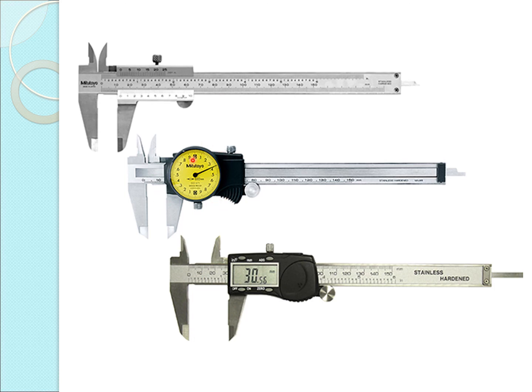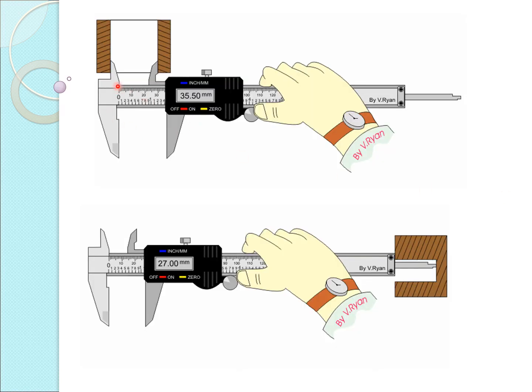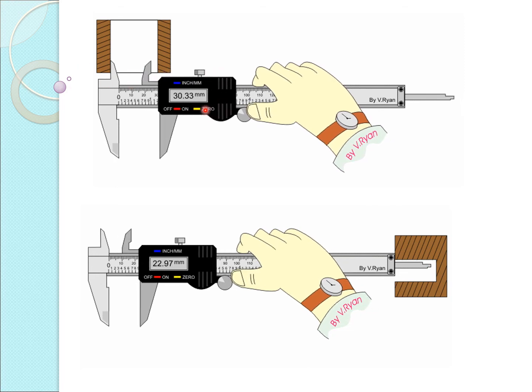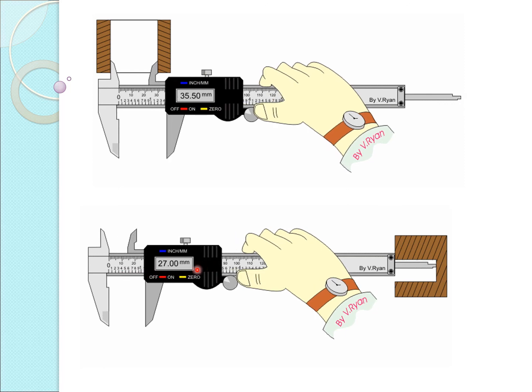Now we can set up with a dial also, we can get up to the microns. Here in digital, nowadays digital calipers are available. Directly without any calculation, we can keep the object here. It will show the value of the object up to some mm points, 30.56 mm. So this is the length of the object. It will show the reading like this. See here, 27 mm, the distance between these 2 points.